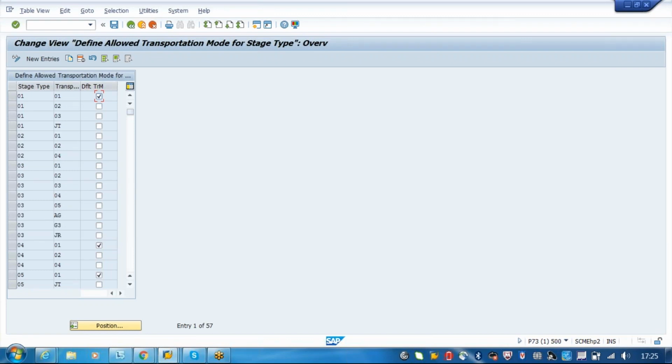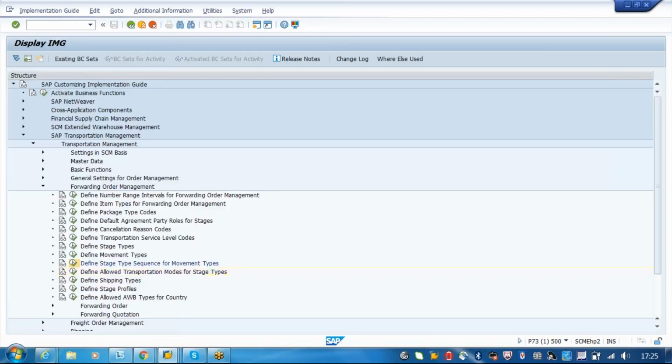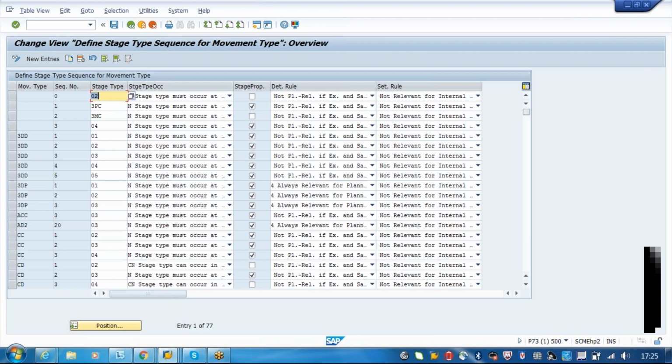In the previous config, assign stage types to movement types. The first one is movement type, the second one is the sequence of stage type.